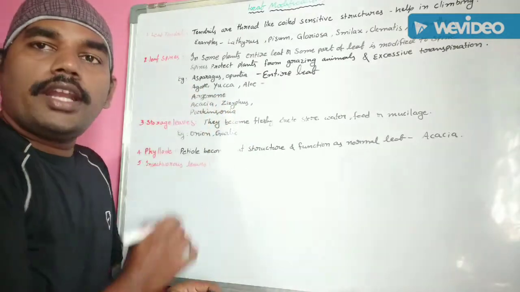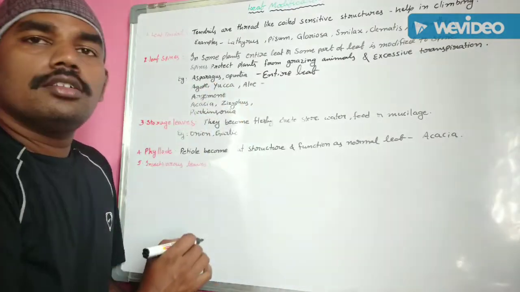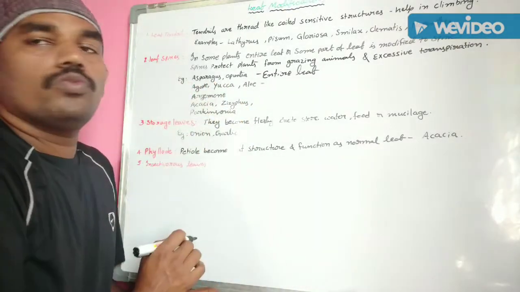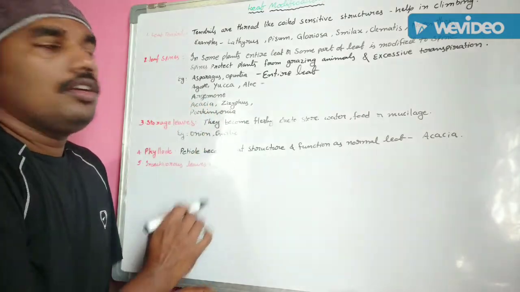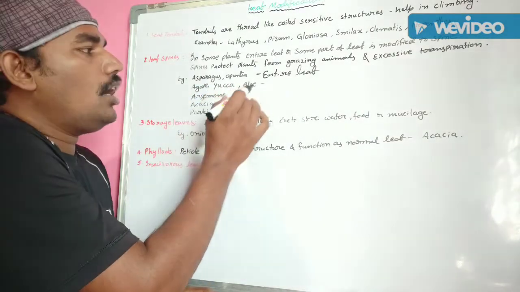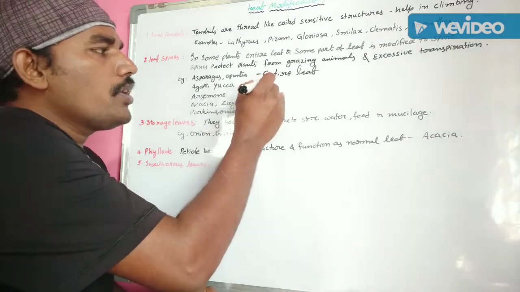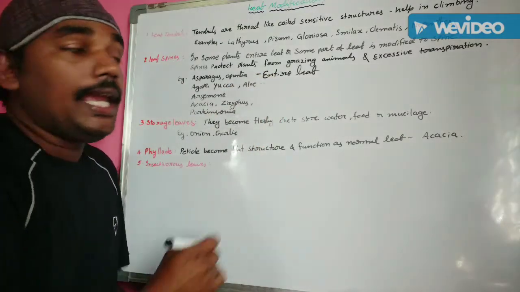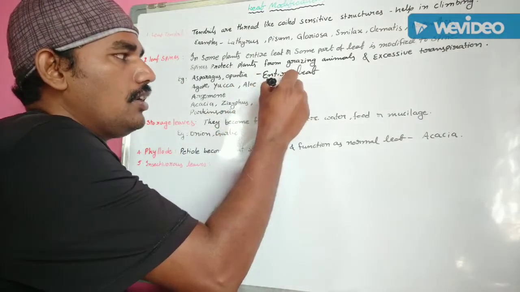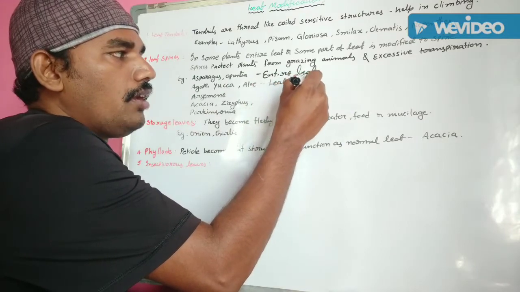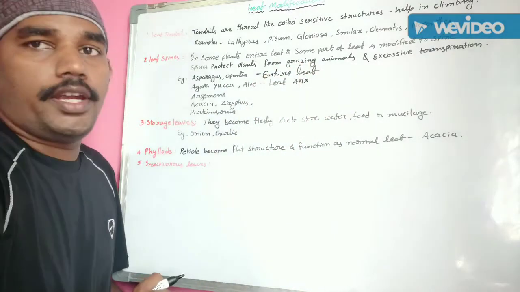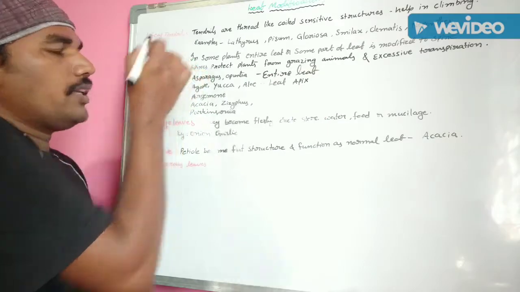Aloe vera, Yucca, and Agave americana. In these species, the leaf apex is modified into spines.